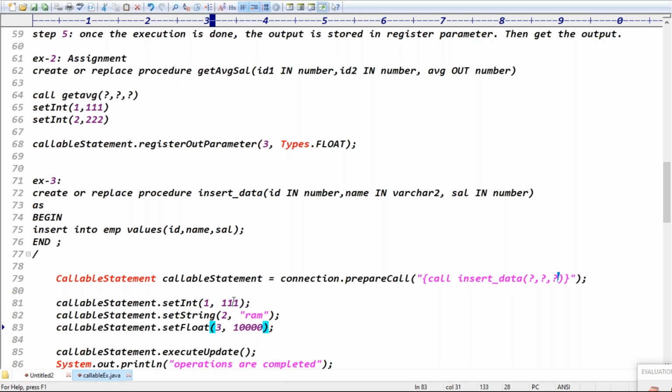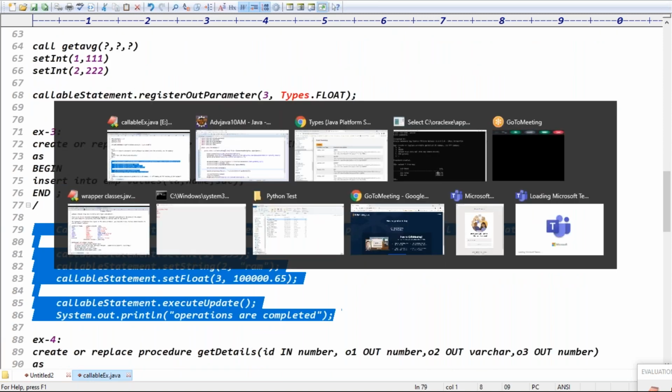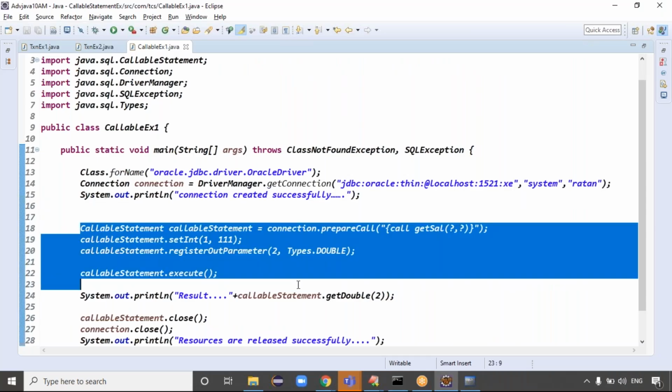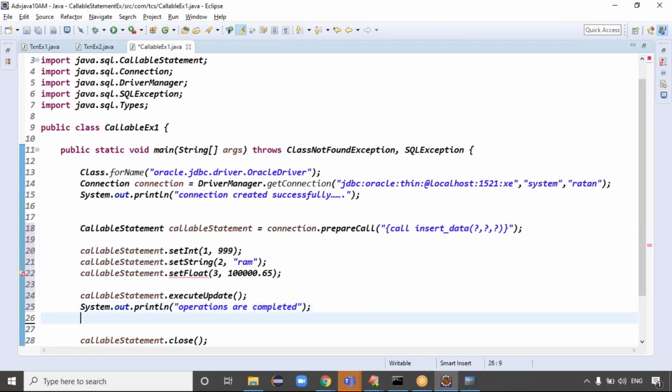With setFloat, like here, you can take like 999, then the name, and something like 1 lakh point 65, something like this, right? Then executeUpdate, right? Operations are completed, guys. That's it. You can execute only this code, and you can place the code here, right? That's all. Is it clear now? Good.